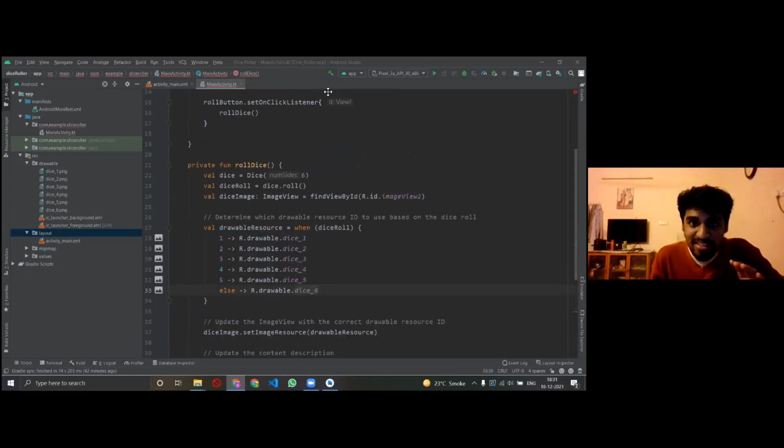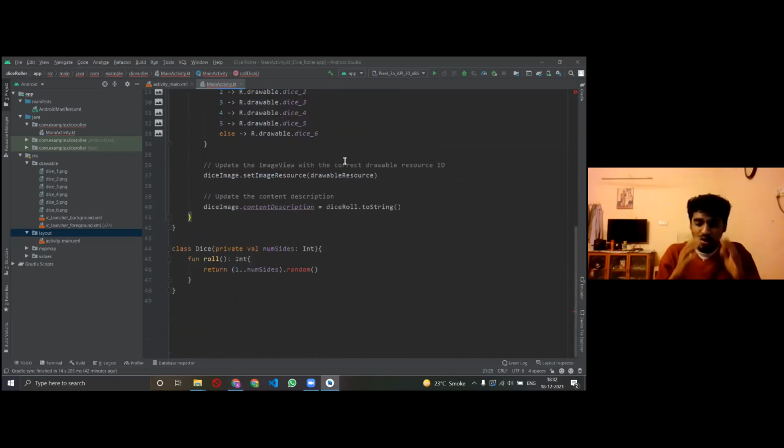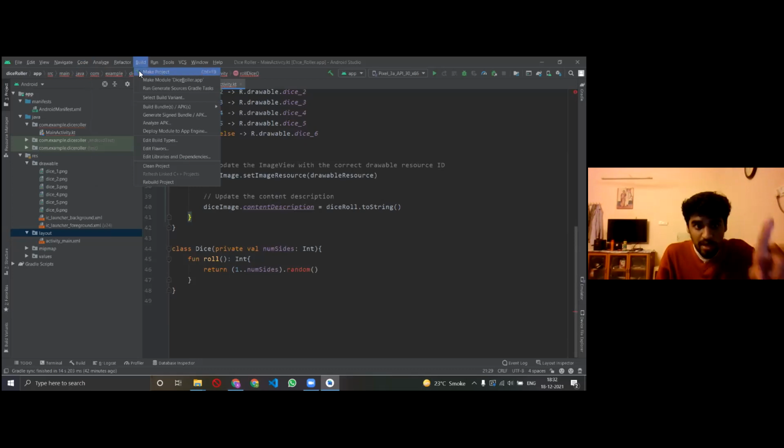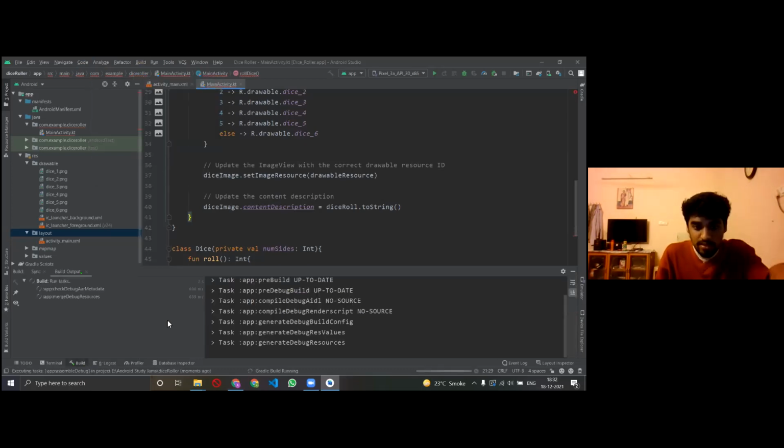So the first thing that you have to do is build your app. Whatever is written, you have to ask Android Studio to build it. Basically, Android Studio will read each and every line and understand whether what has been written is making sense or not, code wise. So how do I build my app? You go above in the build part, in the menu bar, and you just click on make project, right? So as you can see, it is building. We give it 30 seconds to build.